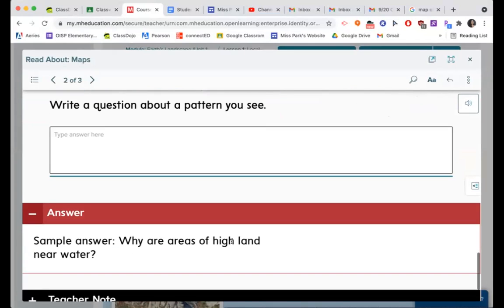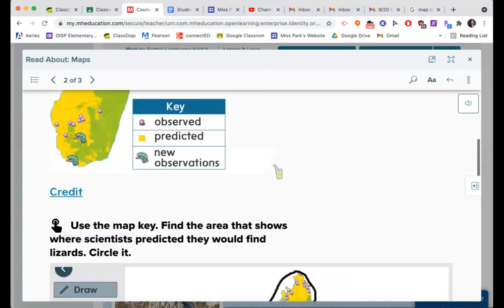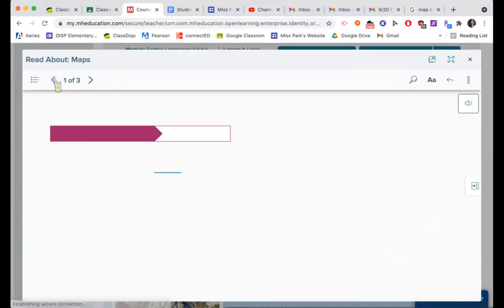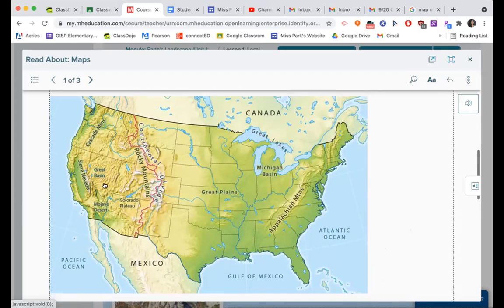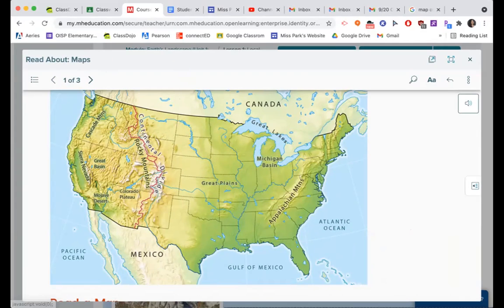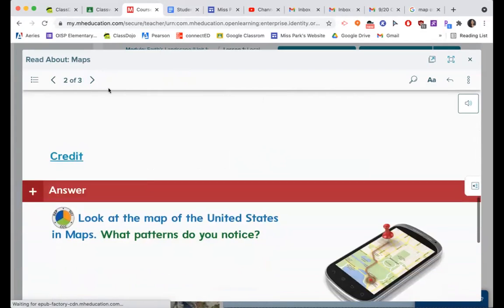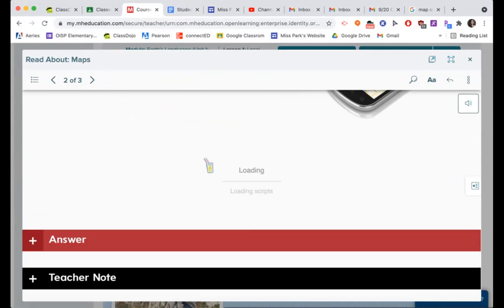So what is a pattern that you see? You might say, why are areas of high land near water? That might be a question you might ask, and it might be from page 1. Right here, there it is. It looks like there are these big areas where there are mountains, the Appalachian Mountains, the Rocky Mountains, and they're always next to water. There are all these rivers near them. There are all these lakes near them. So you might ask, why is it that there's all this water near mountains? That might be a question you might have. You don't need to answer that question. All you need to do is write your own. Write a question you might have.